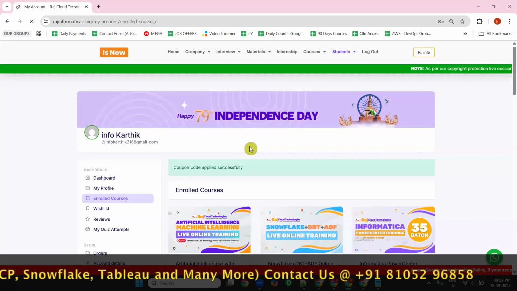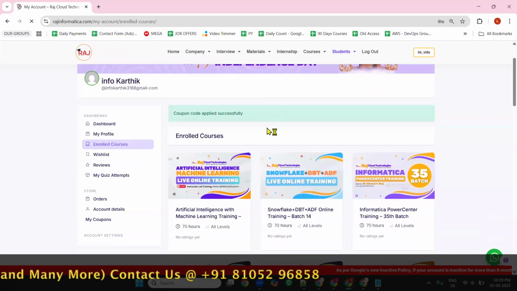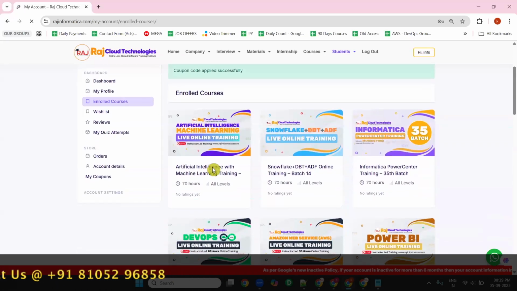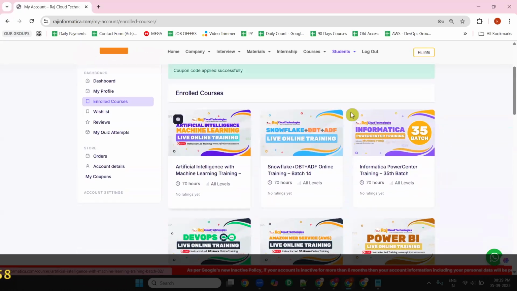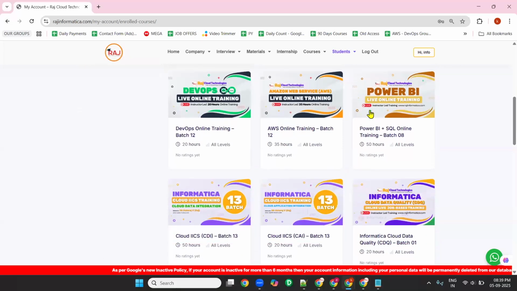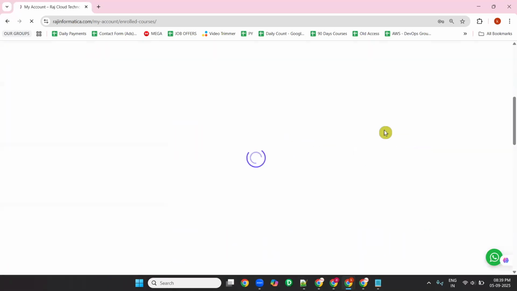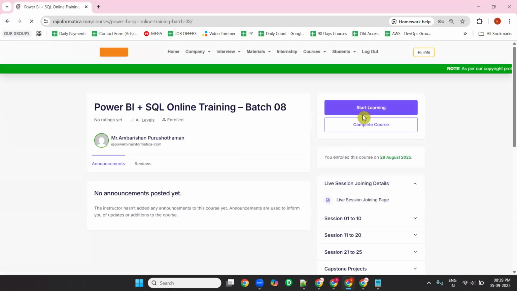Once you have logged in, you will be able to see your enrolled courses. As I am the admin, I have all the courses here, but you will have only one course, Power BI. Batch 8 was completed. You are the batch 9 people, so you can see batch 9 in your enrolled courses. Once you click on the course, you can see start learning and complete learning. Click on start learning.